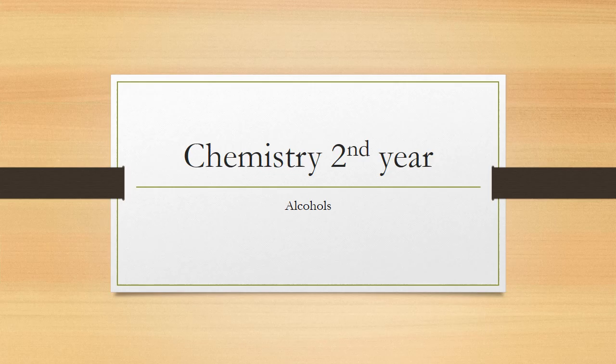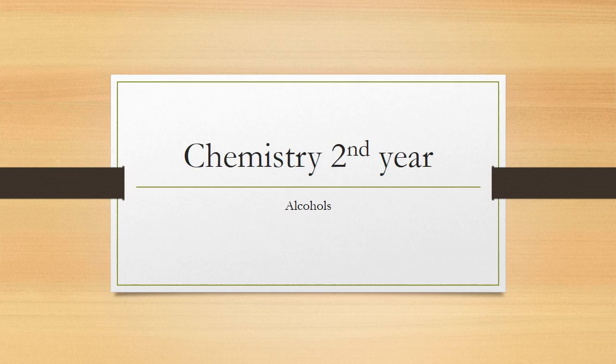And today I am going to discuss the remaining part of the alcohol chapter. In my last lecture, I explained what alcohol is, how to write the name of alcohol, the nomenclature of alcohol, and the preparation of alcohol. In this lecture, I am going to discuss the remaining preparation of alcohol. I have discussed the lab preparation of alcohol. Now I am going to tell you about the industrial preparation of ethanol and methanol.